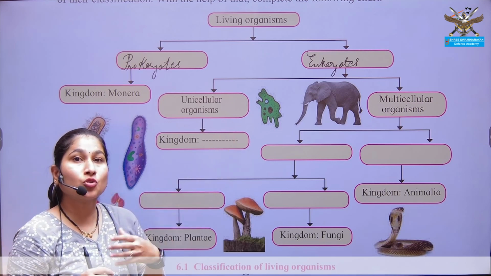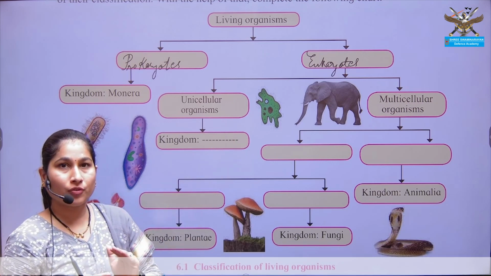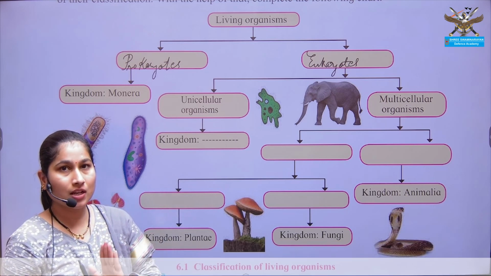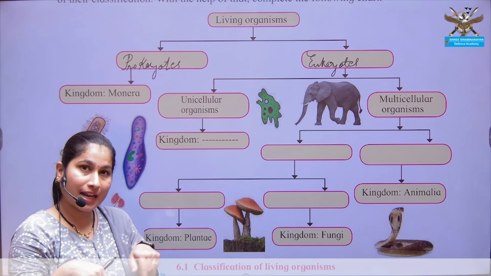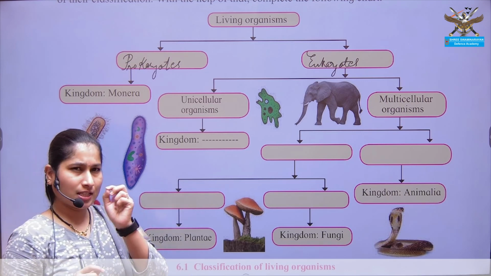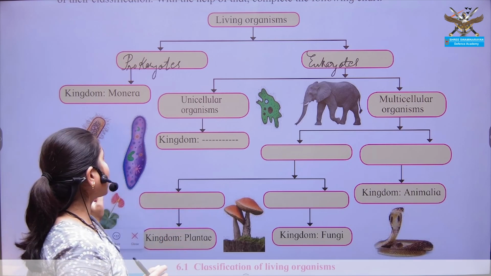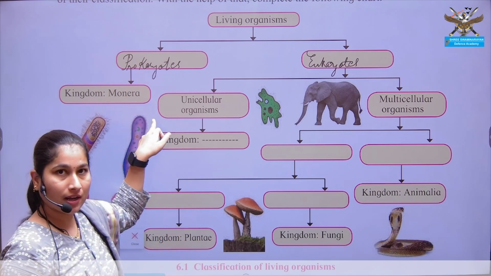Eukaryotes are the true organisms which have the advanced level of the cellular organization. All the cells and cell organelles present, their nuclear membrane, DNA is intact within the nucleus. This small point, even if you remember, then too it is more than sufficient. So in prokaryotes, kingdom Monera comes, right?